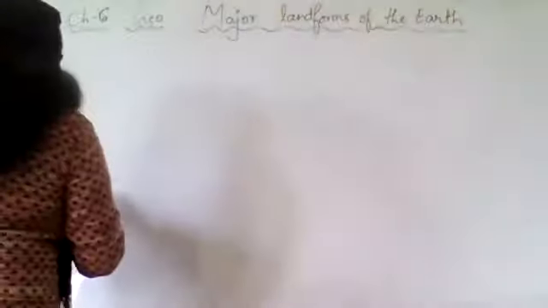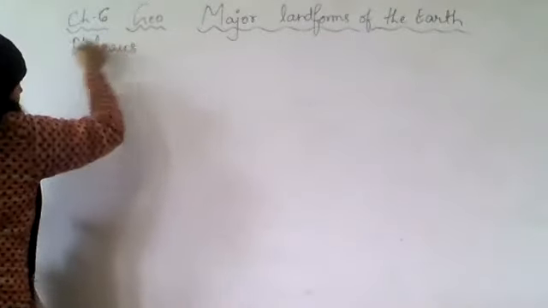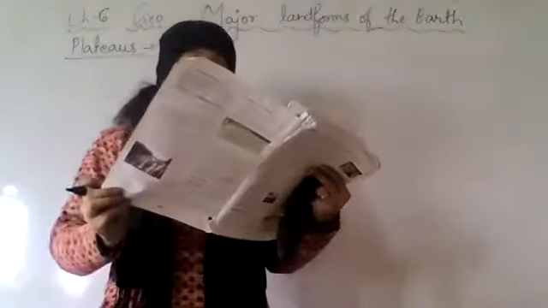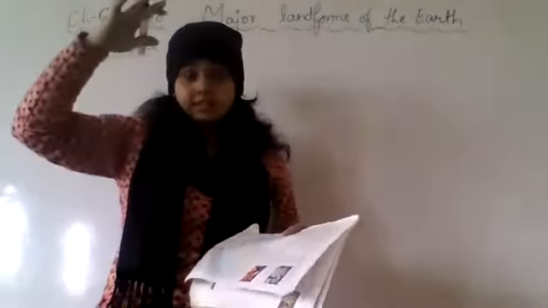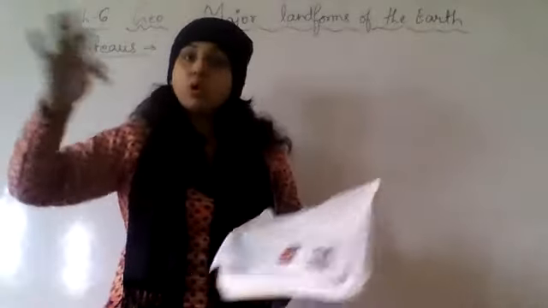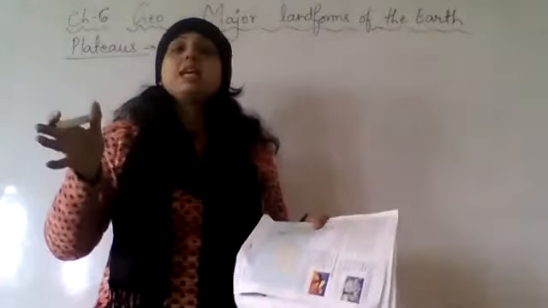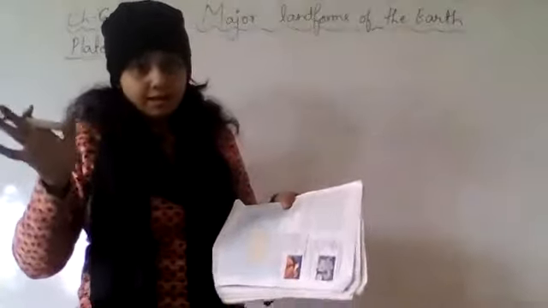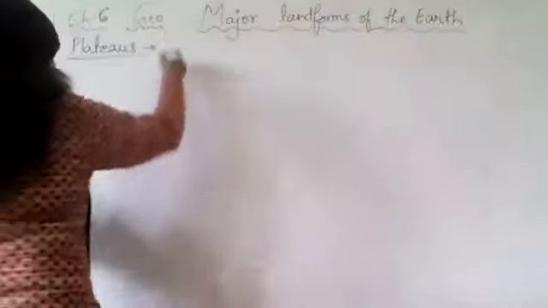Now next is plateaus. There are three types of plateaus also. We have already discussed that plateaus are highlands. They are elevated areas with a flat top. They are also called tablelands because they resemble a table. So they are also of three types.